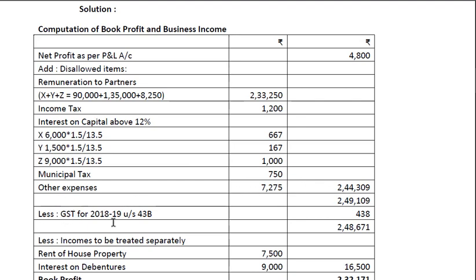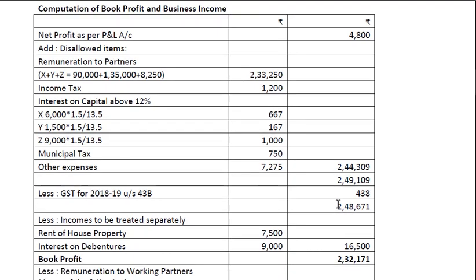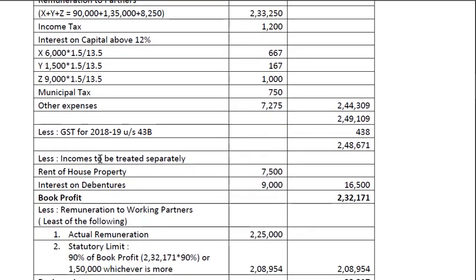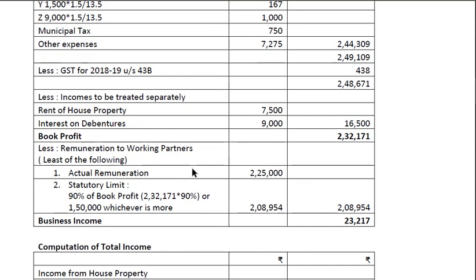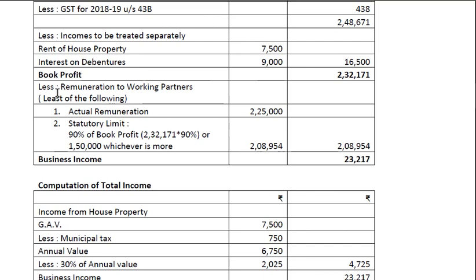Then less GST for 2018-19. This is in the adjustment. Less incomes to be treated separately, which are not connected to the business: rent of house property, interest on debentures. These are deducted and we arrive at book profit. Now from the book profit, we are deducting remuneration to working partners, and here we will see the least of the following, that is actual remuneration or statutory limit. Actual remuneration we consider only to the working partners, that is salary, commission and bonus.